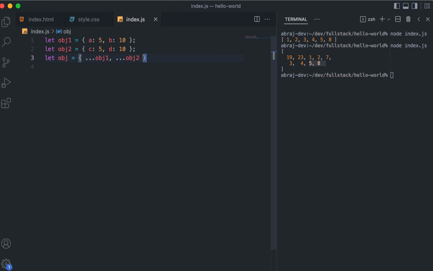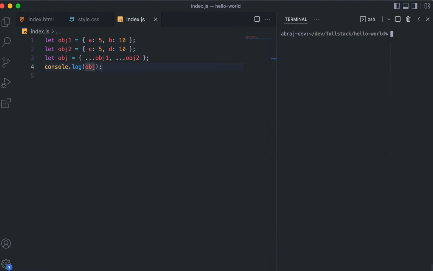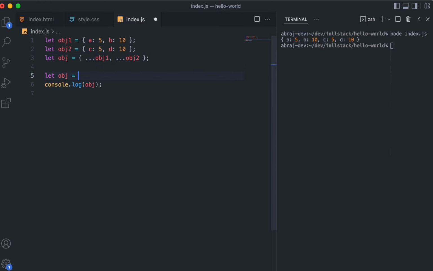Okay, so now if you print obj, you will get A, B, C, D, all the things. So this is equivalent to, you might have understood, but let me clarify if this is the first time, that I just copied it and pasted it.